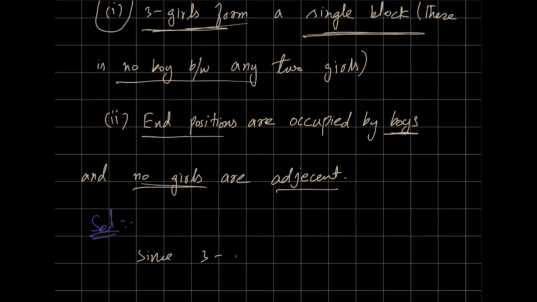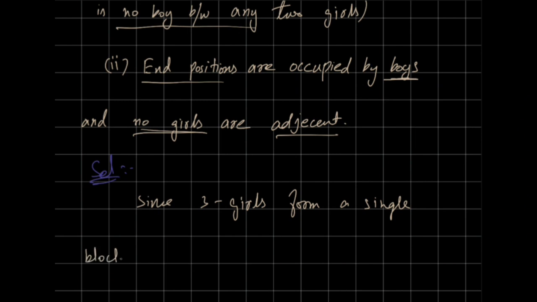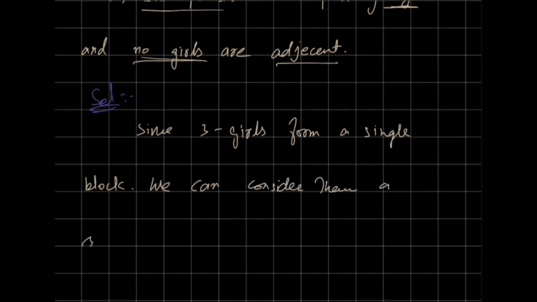Since 3 girls form a single block, it means we can consider them a single entity, right? How many boys are there?